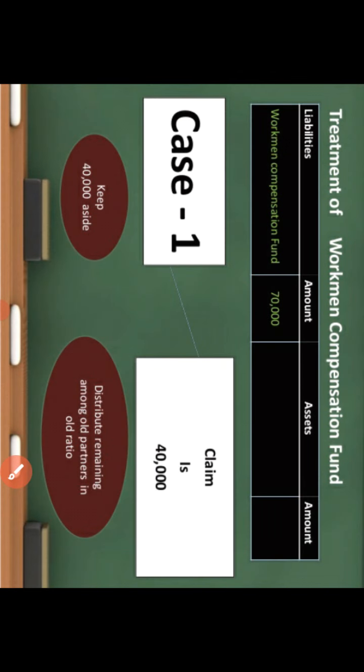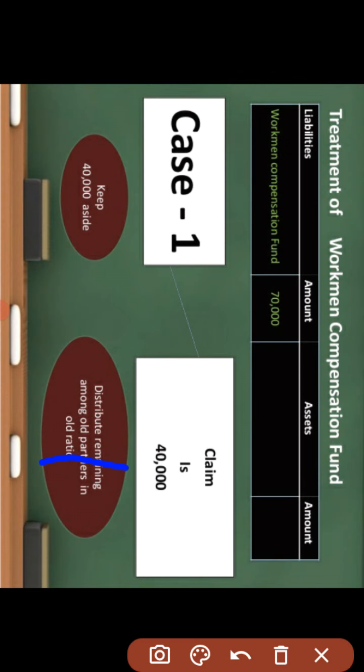Here in case 1, 70,000 balance exists, and the claim is less than the created reserve. Then 40,000 we keep aside for the compensation of the claim, and the remaining 30,000 will be distributed among the old partners in their old ratio.